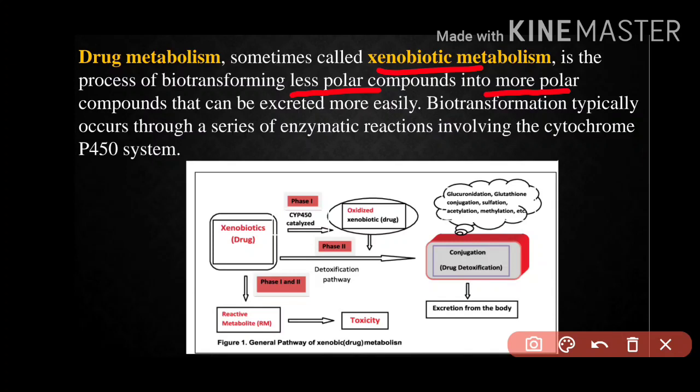Now let us come to this diagram. Xenobiotic, that means a drug, is taken in, and here comes phase 1. In phase 1, the drug might be inactivated or activated, and it is done with the help of CYP450, as you can see. Phase 1 also has some processes, for example oxidation. Oxidation occurs mainly in the liver. An example is oxidation of ethyl alcohol. As you know, alcohol is harmful.